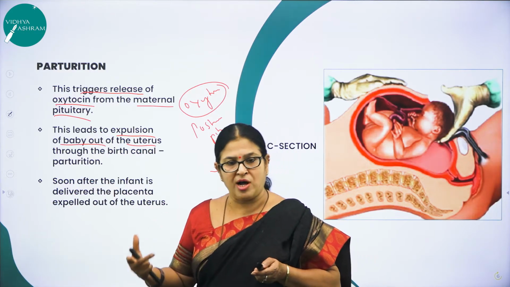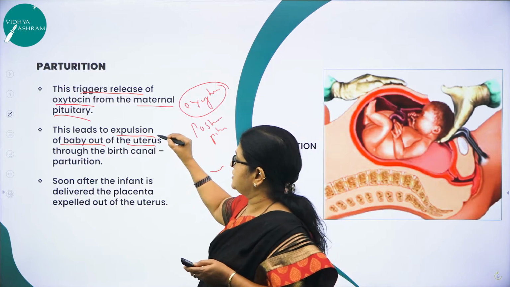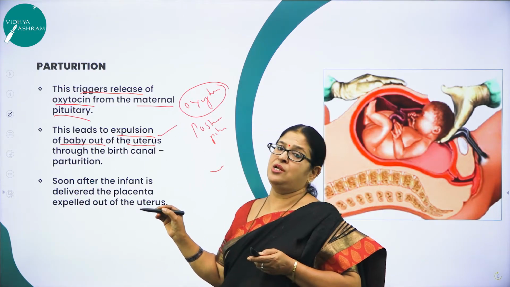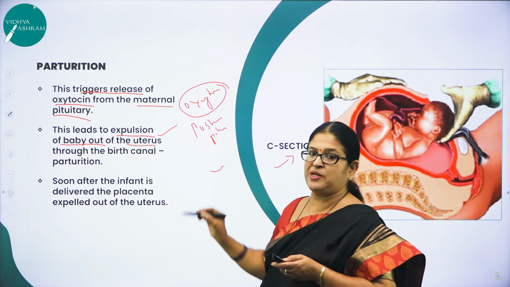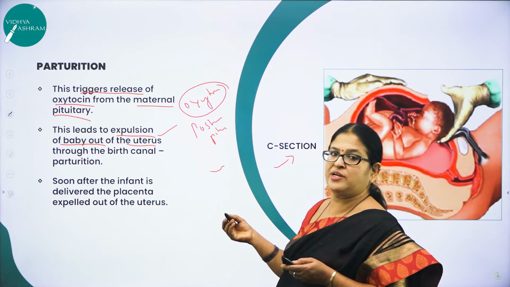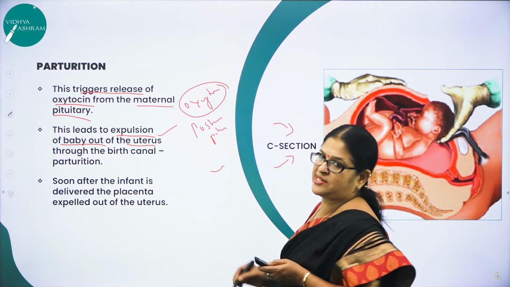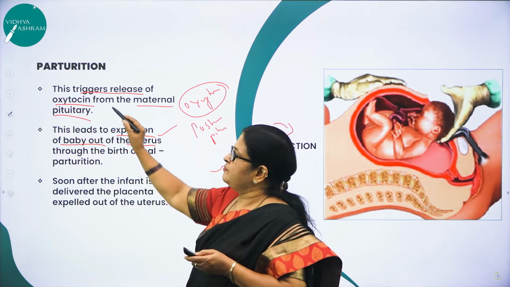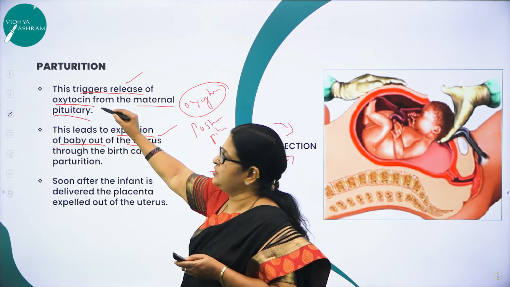But this happens in normal delivery, not in C-section. Because the vigorous contractions of the uterus do not take place, the alternative way is C-section, right?